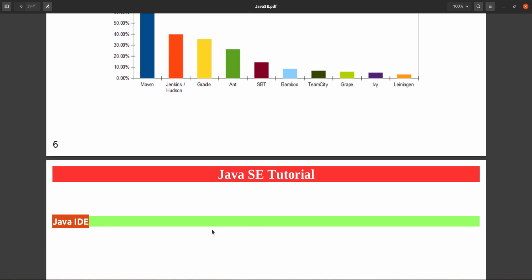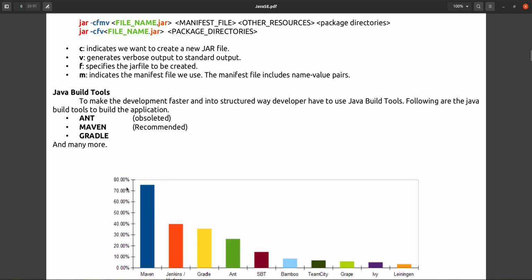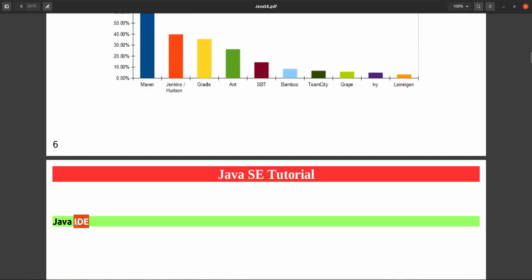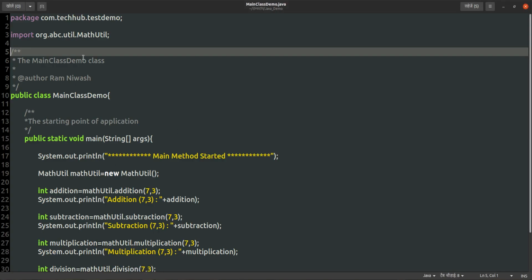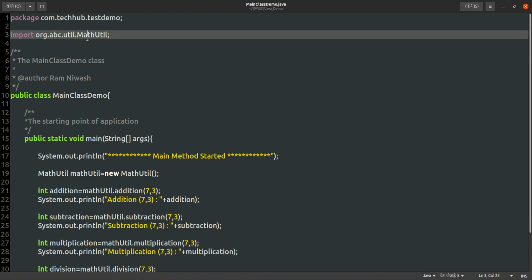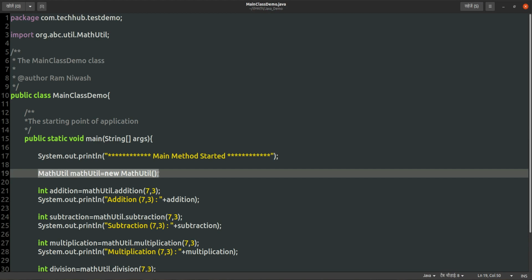We have to use an IDE to develop any application. So in the next video we will learn about IDE. What is IDE? Because suppose here we have imported this math.util class, and in statement 19 we are creating a math.util object. How will we know whether only one constructor is there, the default?